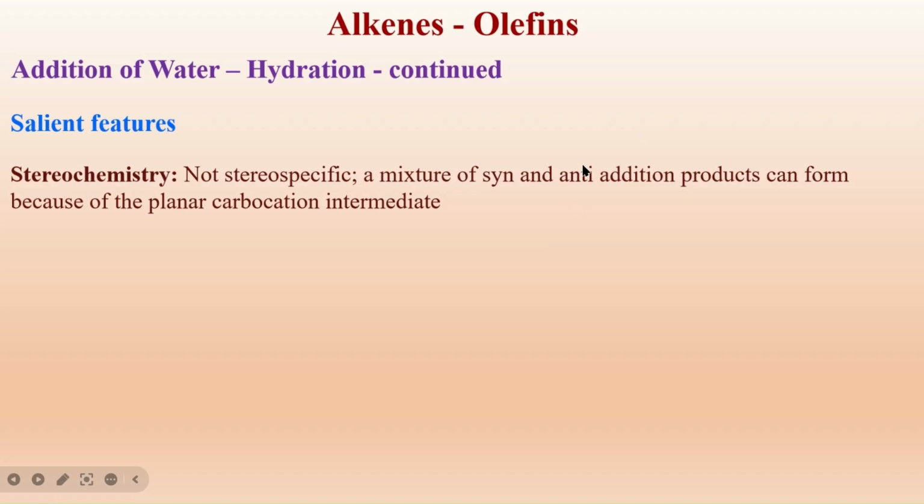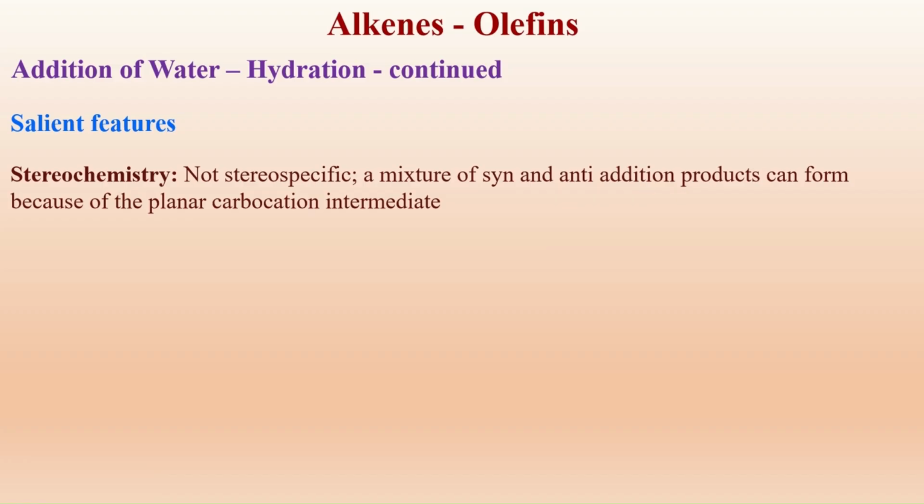That's why hydrogenation and halogenation are stereospecific reactions. Specifically, each forms one type of stereoisomer. Whereas the hydration of alkenes with water is not stereospecific. It can undergo syn addition and also anti-addition.